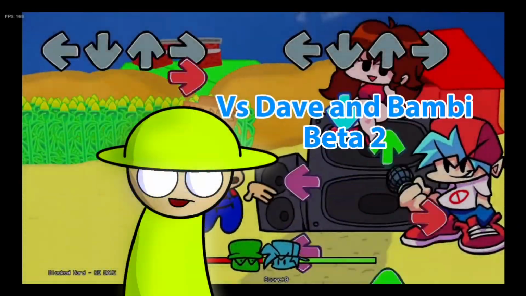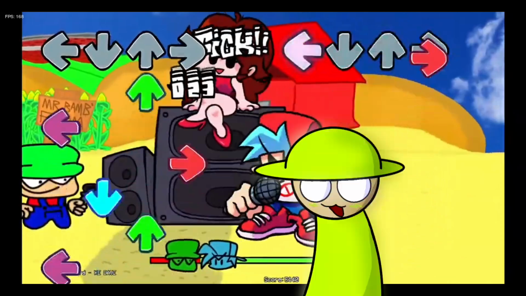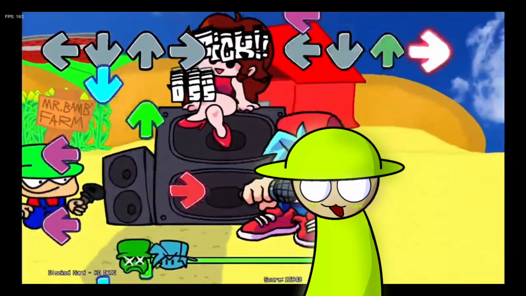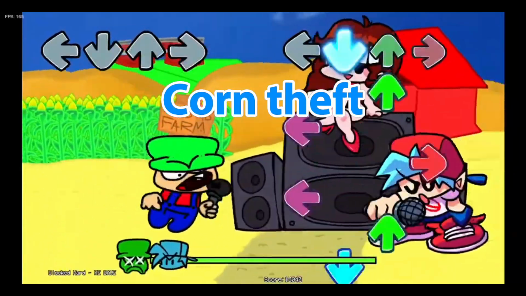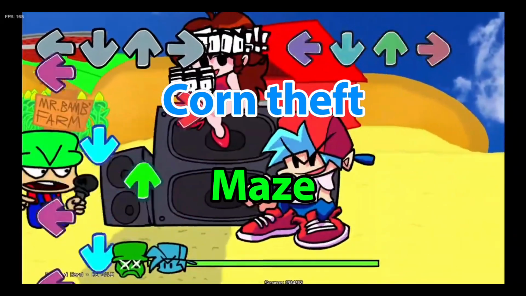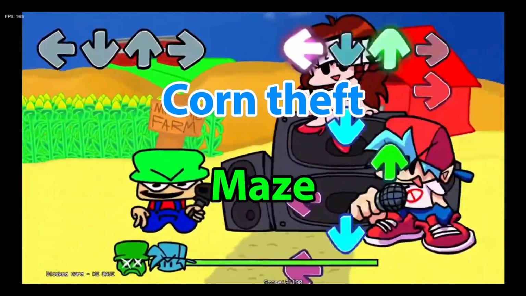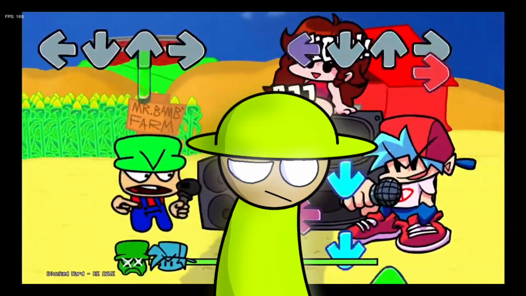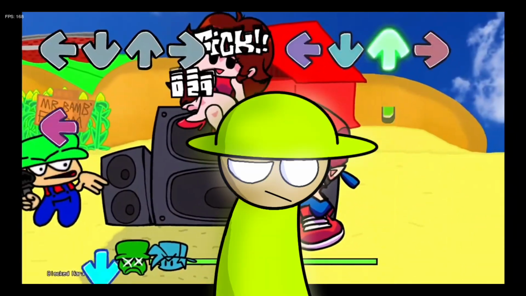The next version is Beta 2. The main thing we can see is Bambi's week, which is updated with 2 new songs, removing Supernovae and Glitch. These new songs are Corn Theft and Maze, and Blocked remains this time as the first song of the week. By the way, these are old versions of the ending songs and they sound really weird. Just listen to Corn Theft.